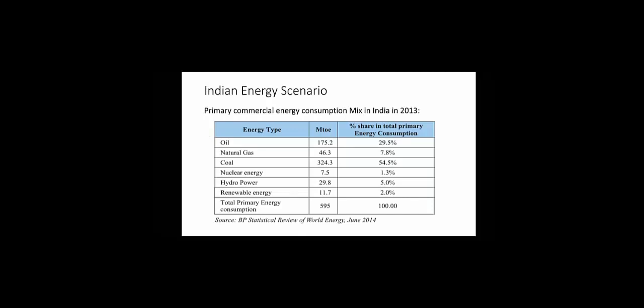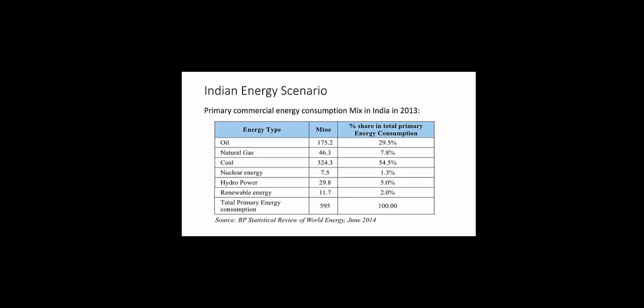The annual energy consumption in India is 595 million tons of oil equivalent, compared with the world energy consumption of 12730 million tons of oil equivalent in 2013. Coal dominates the energy production mix in India, contributing about 55% of total primary energy production over the years 2008 to 2013. There has been a gradual increase in the share of natural gas in primary energy production and a small drop in the share of oil.